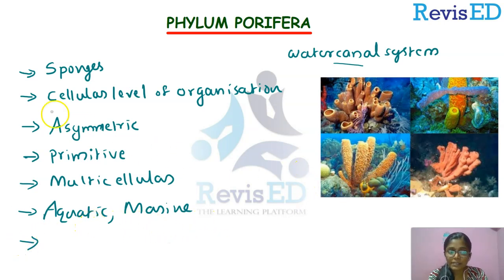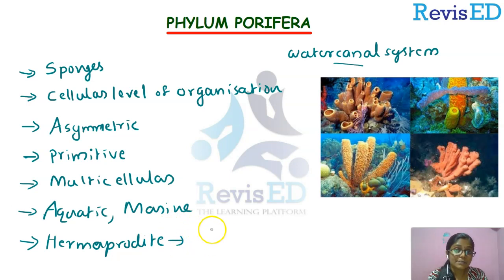Now, about the reproduction in these animals. See, in these animals, the sexes are not separate, which means there are no separate female and male organisms. Hence, they are known as hermaphrodites. Hermaphrodite organisms, which means the single animal acts as both male and female. So, both types of gametes are produced by this single animal only.